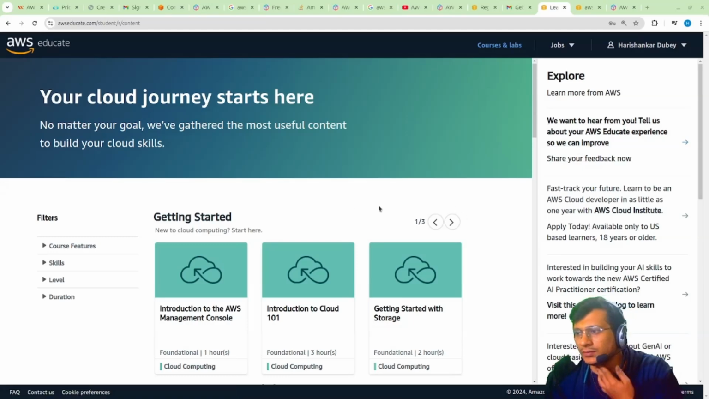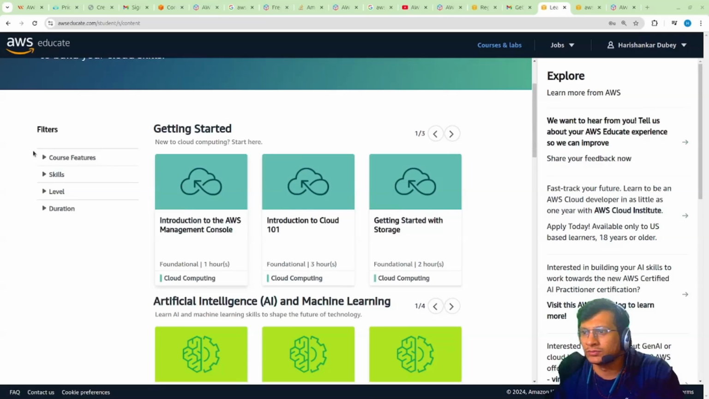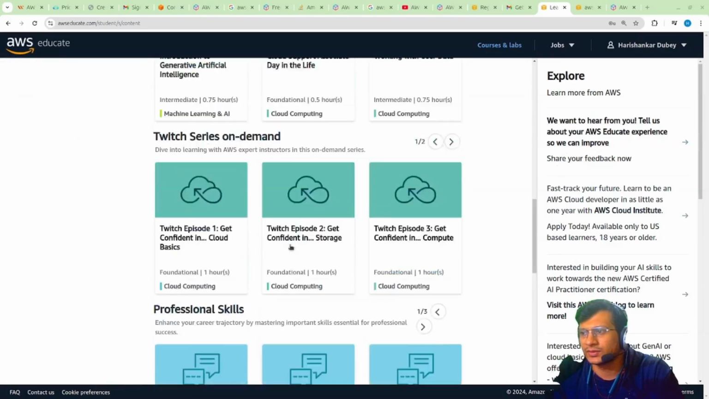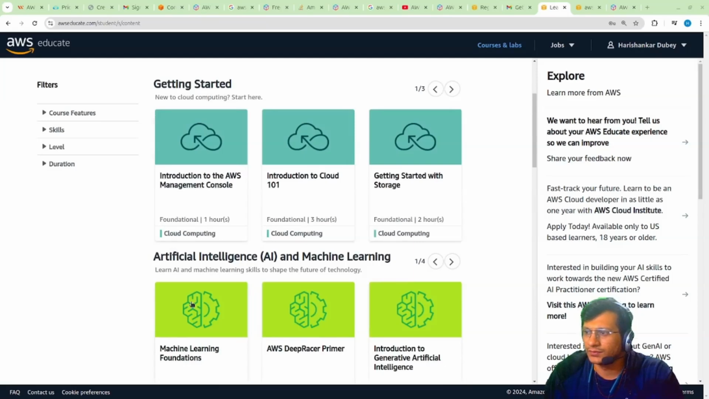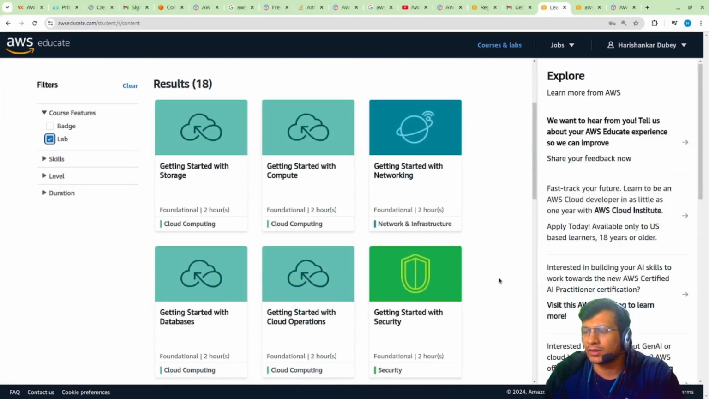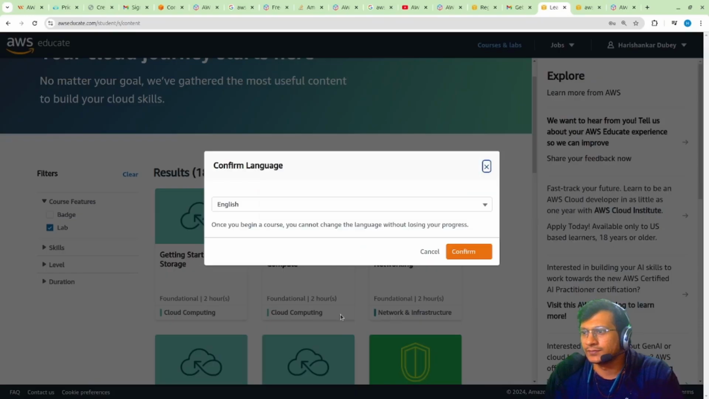So yeah, I'm right now in this particular portal. So you can easily use this. It does not require any credit card or anything, but yeah, it has limited access. Okay, so suppose I'll just go for the lab courses feature. I want labs. Okay, you can earn badges on this one. Earn badges, get started with security foundations and everything.